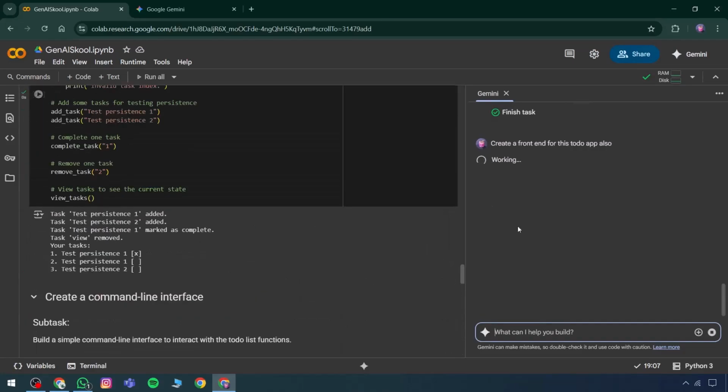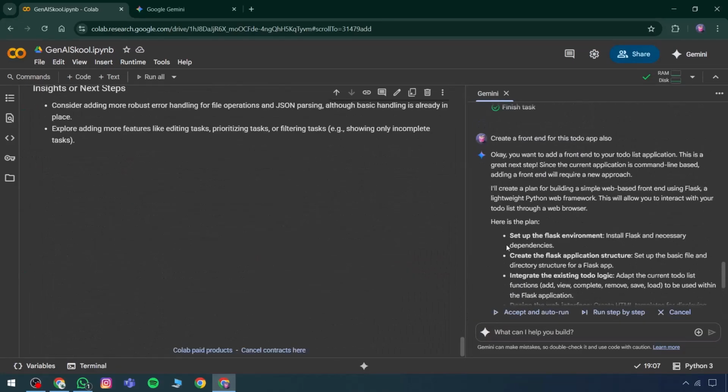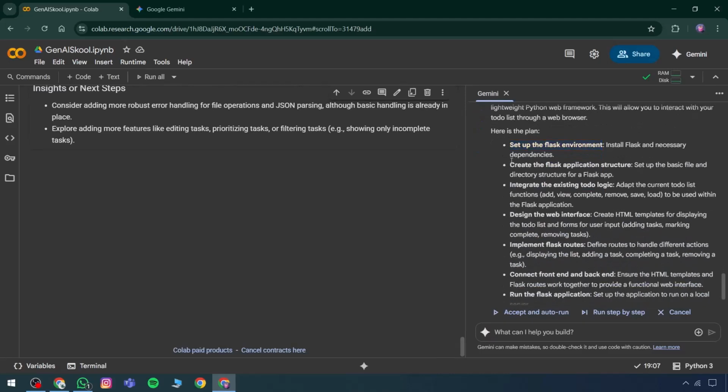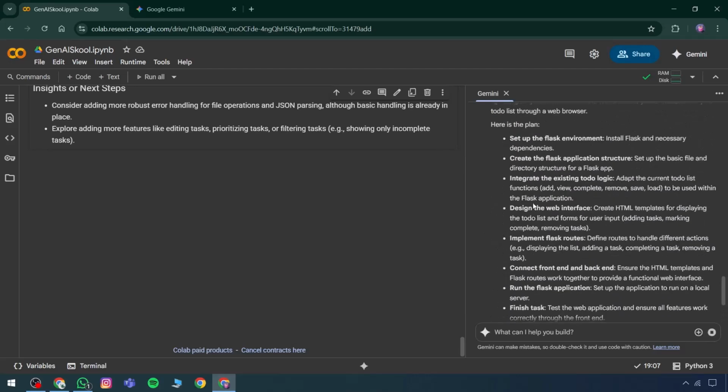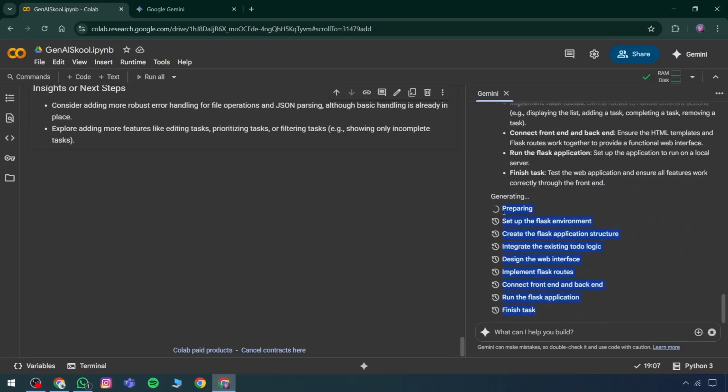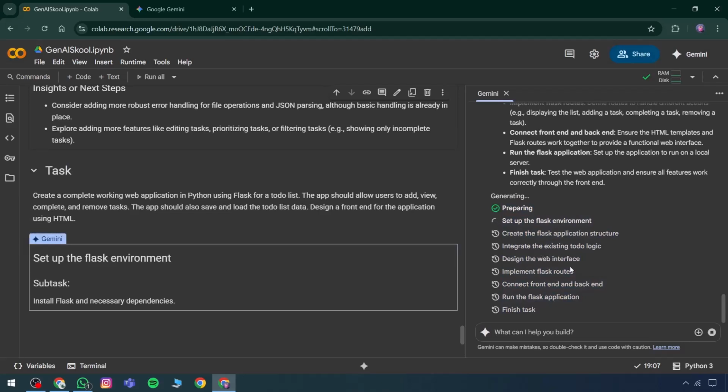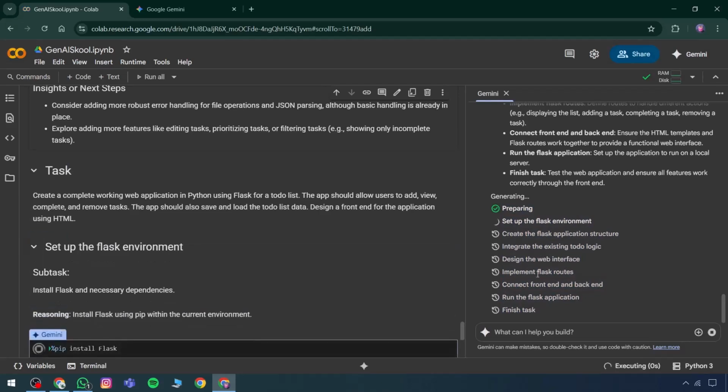Once generated, a design will be provided, which begins with setting up a Flask environment, followed by building the application. All of these steps are being handled automatically. The only requirement is to approve the process. This leads to the creation of a web interface, the configuration of Flask routes, and establishing the connection between front-end and back-end. Once complete, the Flask application becomes functional and can be utilized as needed.